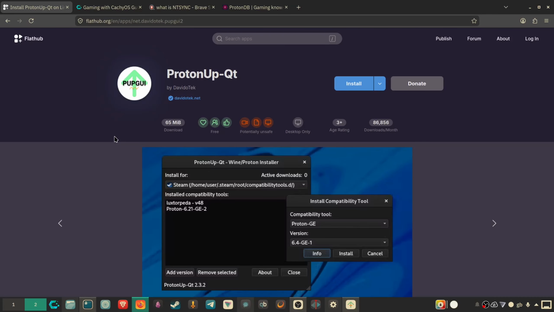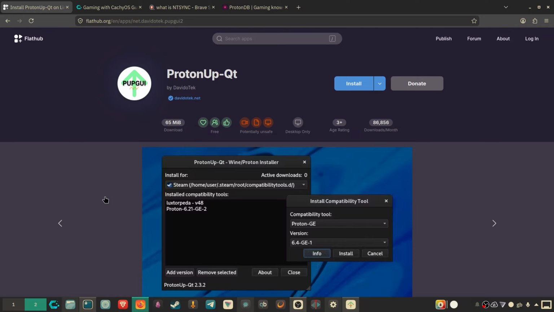Now let's move on to downloading Proton. Proton is a compatibility layer which allows Windows games to run under Linux. Now, if a developer does not natively support Linux, meaning they didn't compile their game to run under Linux, then it's not going to work. So compatibility layers like Proton, which are built under Wine, allow games to run under Linux. This means that you can basically run any game that works under Windows under Linux, which is fantastic.